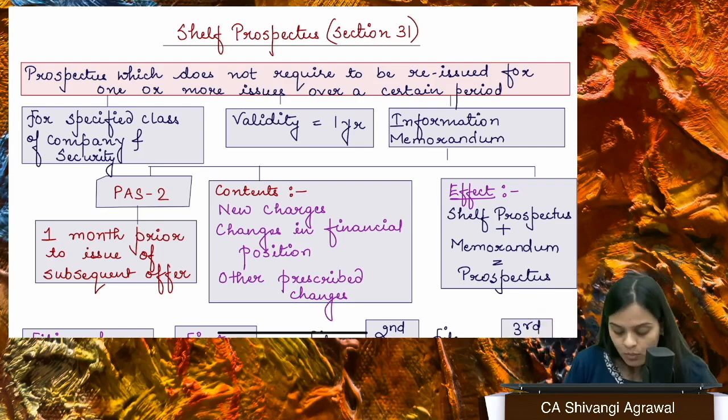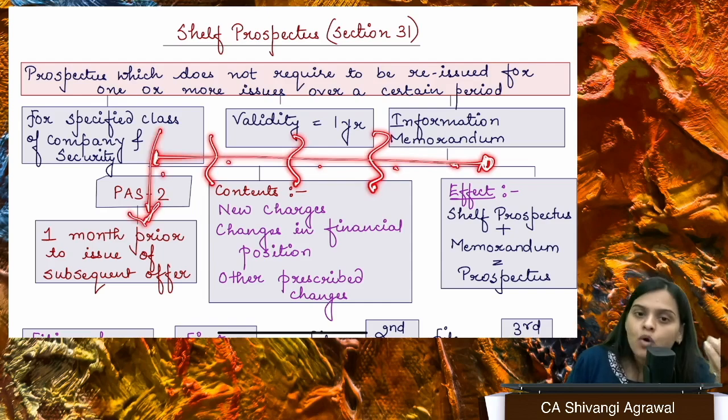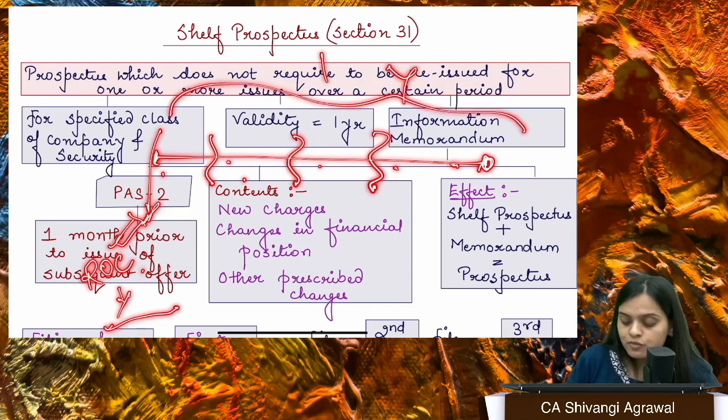Why? Because they want to raise funds in phases. They want to raise funds here, then again issue some securities here, and then again issue some securities here. Right? If they do this every time, making a prospectus, filing a prospectus, issuing a prospectus, it takes a lot of time. So they make a prospectus, and when they make the first offer, they file it with ROC and make the public offer. And this is going to be valid for a span of 1 year.